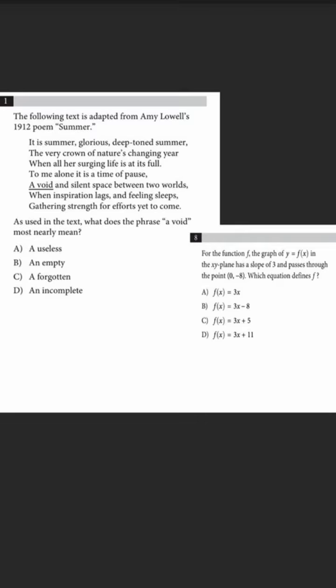So the English problem says, it is summer, and glorious deep-toned summer, the very crown of nature's changing year, when all our surging life is at its full. To me alone it is a time of pause, a void and silent space between two worlds, when inspiration lags and feeling sleeps, gathering strength for efforts yet to come. As used in the text, what does the phrase "a void" most nearly mean?